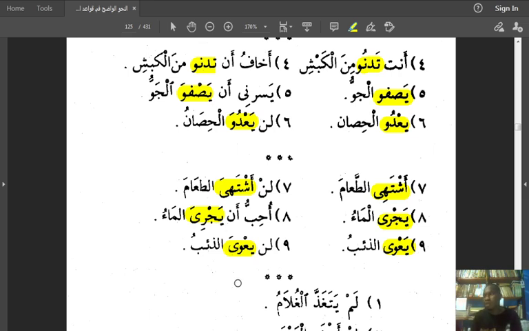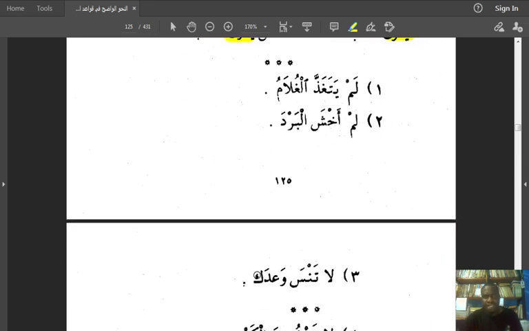So if you are speaking to someone and you say, Uridu an tajriya bisur'atin. I want you to run fast. You don't say Uridu an tajri bisur'a, because you've learned the qaida that when it is a verb and it's a weak ending verb, but the ending is yai, the yai takes the fatha. So you say uridu an tajriya bisur'atin. You say uridu an tad'uwa li. I want you to pray for me. So you say tad'uwa. You don't say uridu an tad'u li. Say uridu an tad'uwa li. I want you to pray for me.